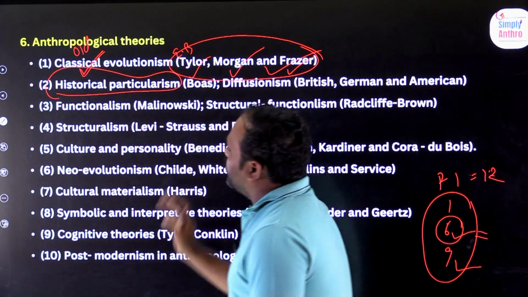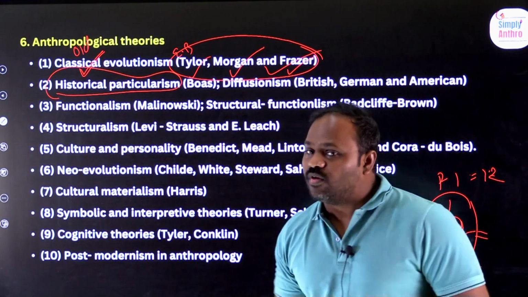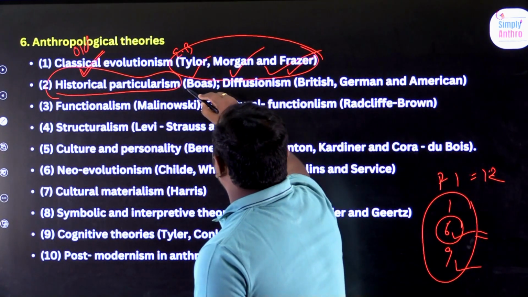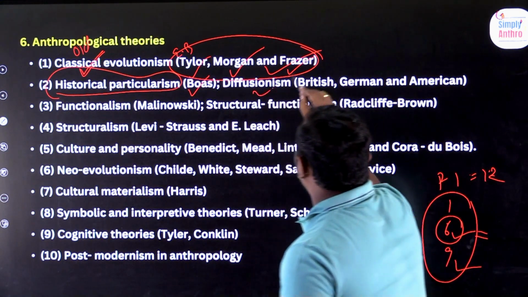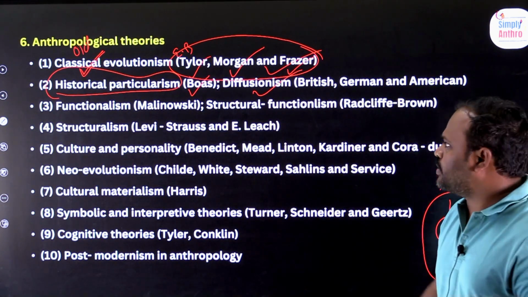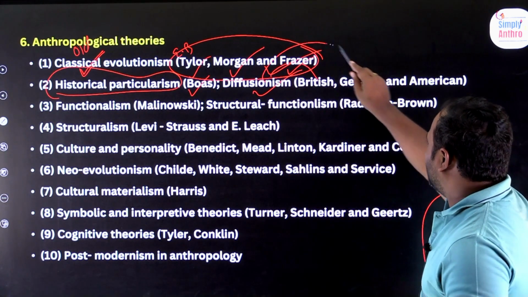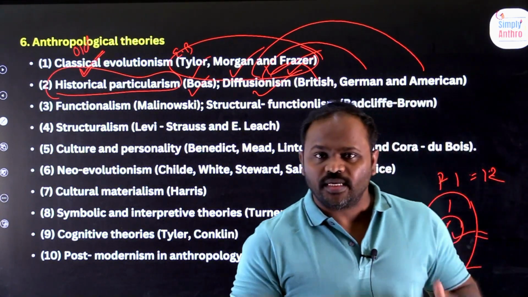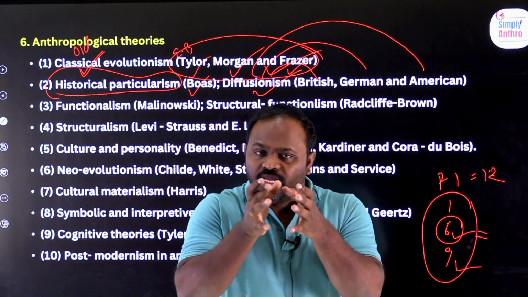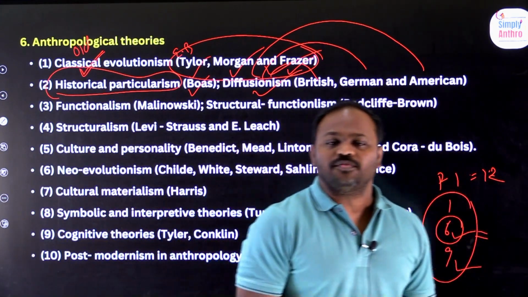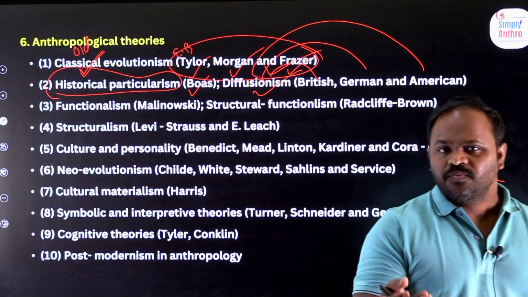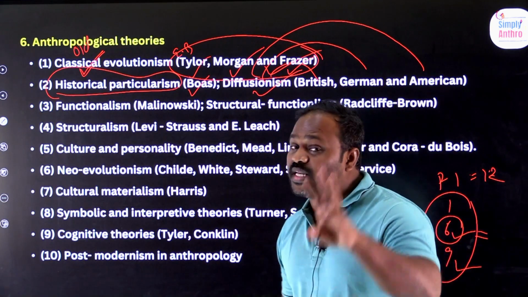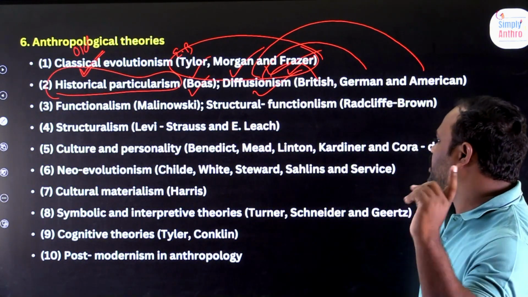And historical particularism. All these chapters revolve around culture as the center. Historical particularism is another theory, given by Franz Boas. And diffusionism. There are three schools of diffusionism: British school, German school, and American school. What do you mean by diffusion? Culture from one center got diffused to all parts of the world, called diffusionism. It means it originated here and from here spread everywhere.